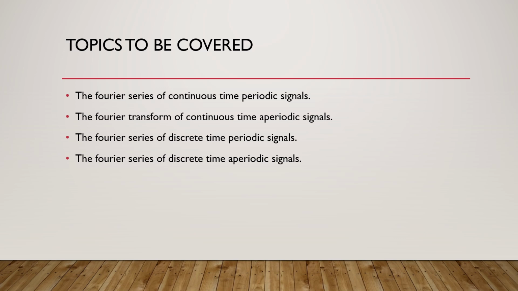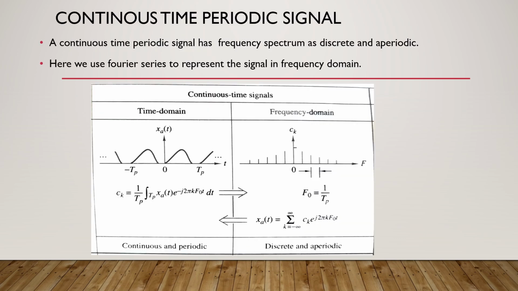So here we will be talking about continuous time signals and discrete time signals. In continuous time signals we have two types, which are continuous time periodic signal and continuous time aperiodic signal. In discrete also we have two types, discrete time periodic and discrete time aperiodic signals. Now let us discuss the continuous time periodic signal.